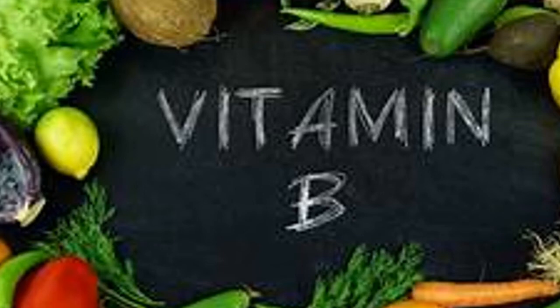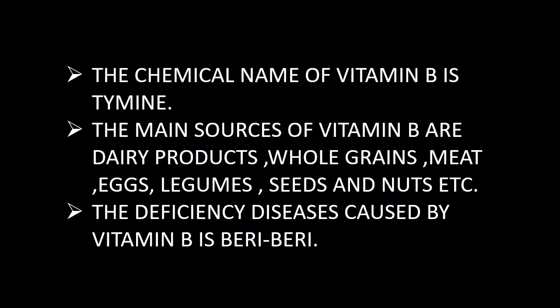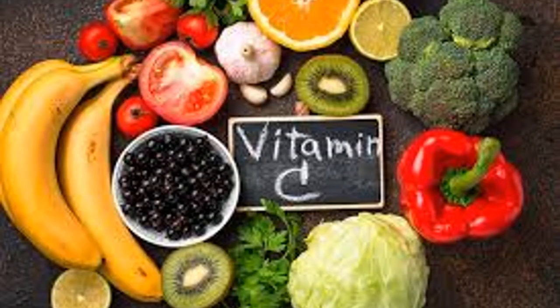Next one is vitamin B. The chemical name of vitamin B is thiamine. The main sources of vitamin B are dairy products, whole grains, meat, eggs, legumes, seeds and nuts. These all are the sources of vitamin B. The deficiency disease caused by vitamin B is beriberi.